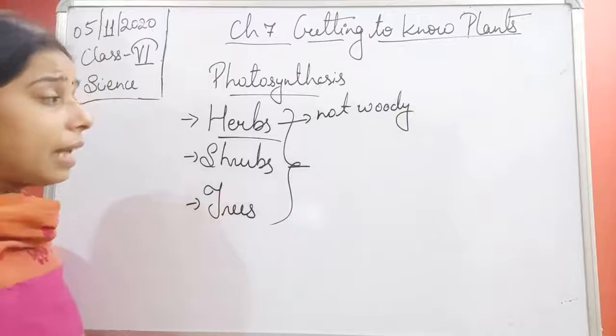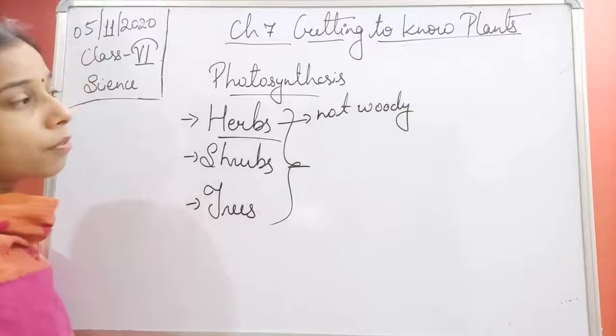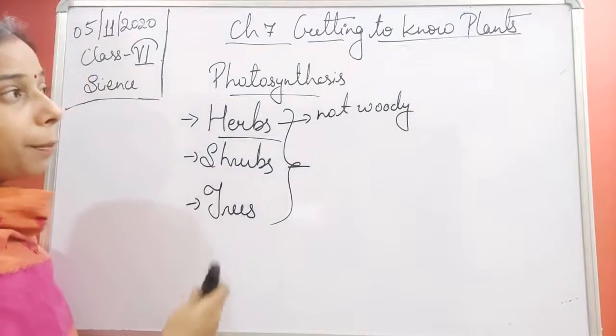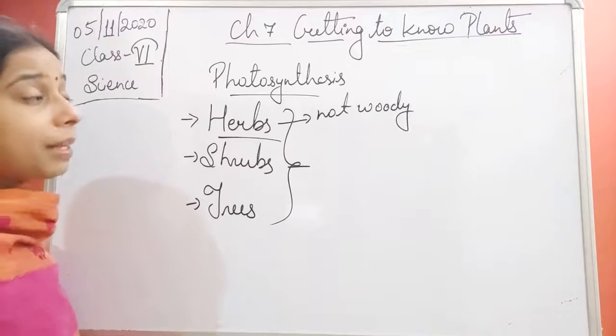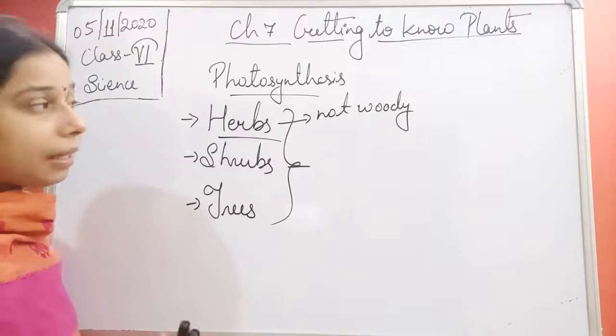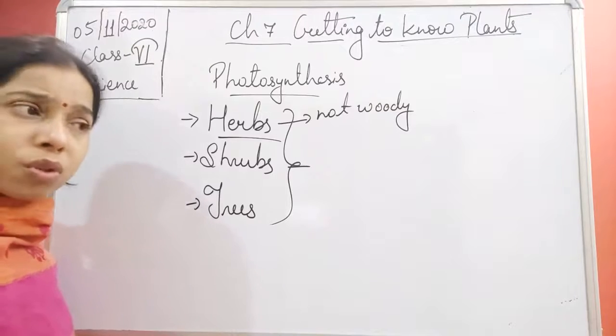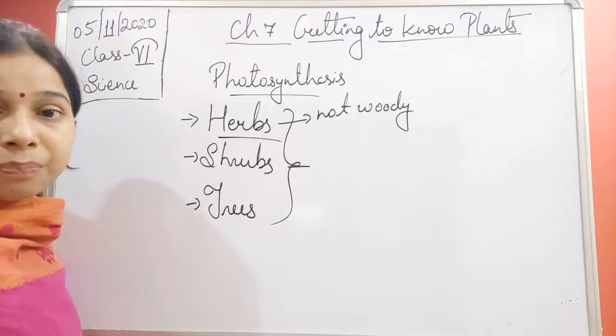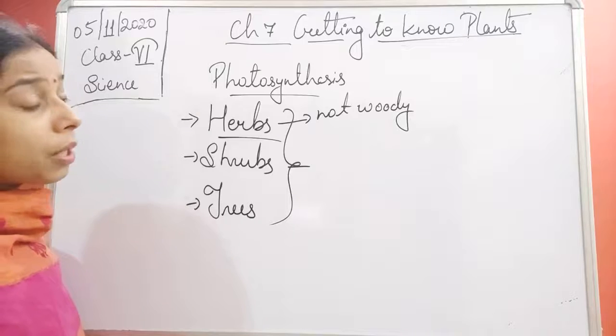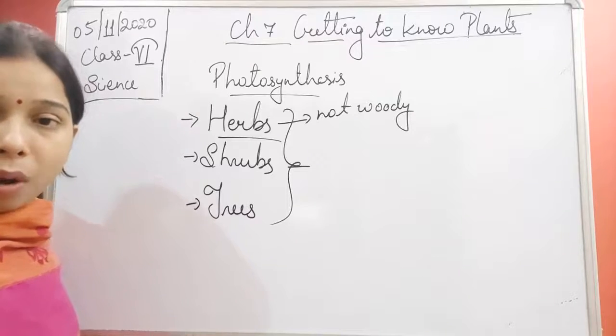Normally you will see in case of shrubs, students, the plant's stem is woody. But in case of herbs, it is not woody. Most of the time it is green in color. If you see the size, it is not more than 1 meter.